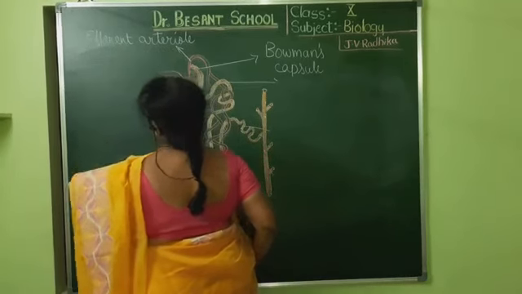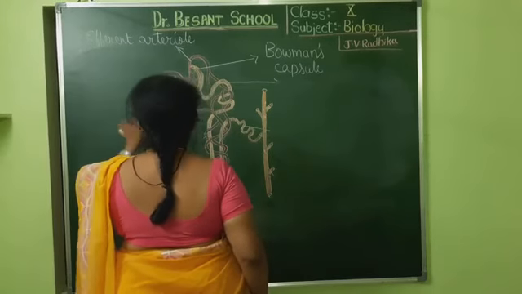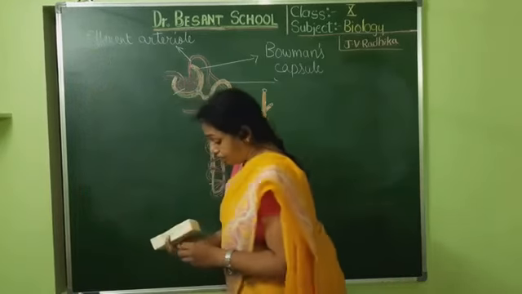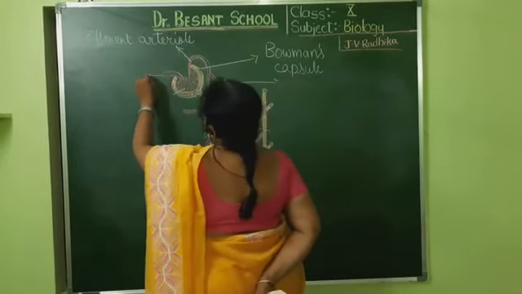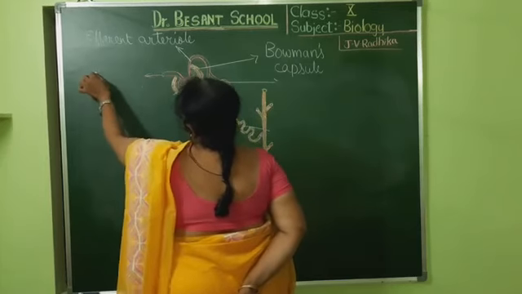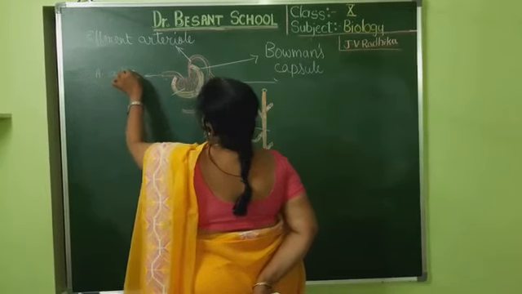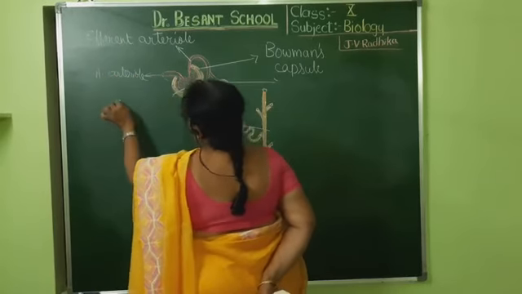Here you can see the nephron diagram. I will keep only the key parts I have to show now. This is the efferent arteriole, and next, this one is the glomerulus.